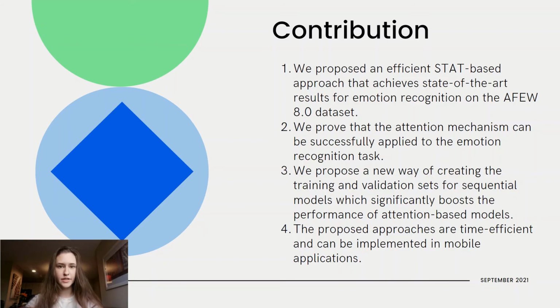Secondly, we proved that the current trend for using the attention mechanism in solutions to many machine learning problems can also be successfully applied to the emotion recognition task. We propose a new way of creating training and validation sets for sequential models, which consists of passing the output of a statistical function along with the facial feature vectors to the network. This technique significantly boosts the performance of attention-based models.